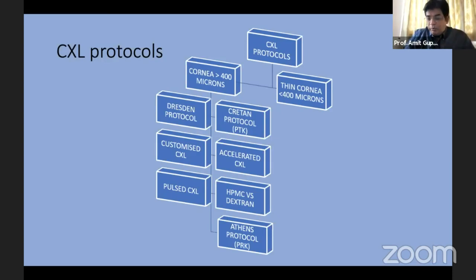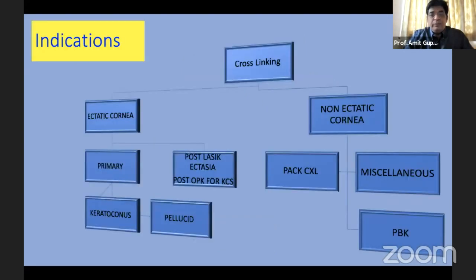But there's the Dresden protocol, which is the standard protocol: remove the epithelium, put the riboflavin dye, and expose it to UVA light. There's the Creighton protocol, where you remove the epithelium by PTK. There's accelerated cross-linking, which is said to be faster. There's customized cross-linking, which is supposed to be much more effective. There's pulse cross-linking, which they say improves oxygen availability during the procedure. There's HPMC versus Dextran. There's the Athens protocol. Sufficient to know that all these protocols are aimed at improving efficacy or safety in some way, and a person should be aware of these protocols.